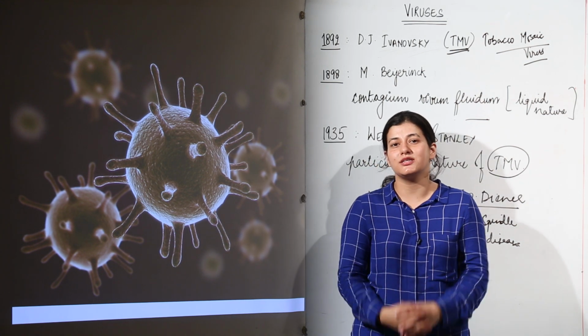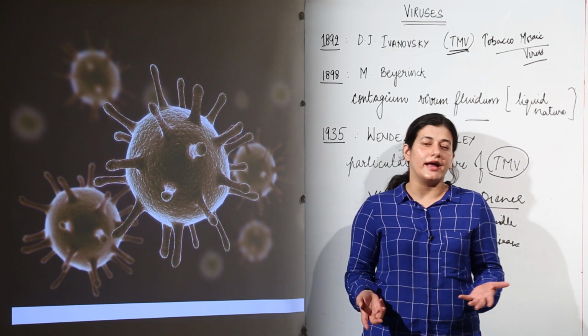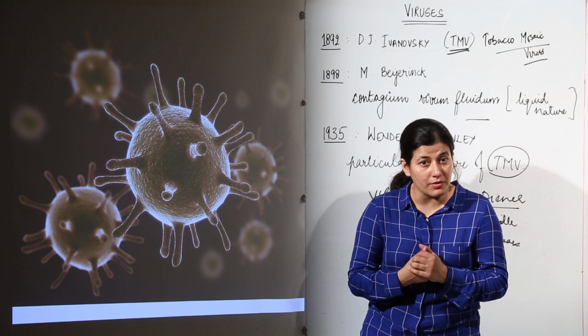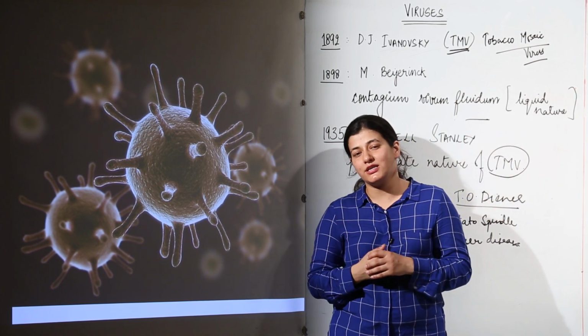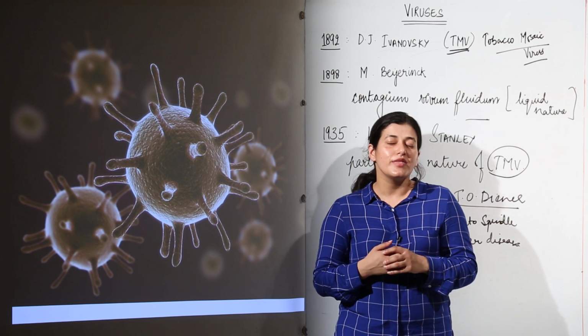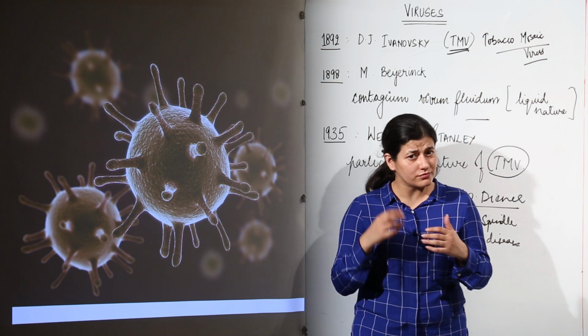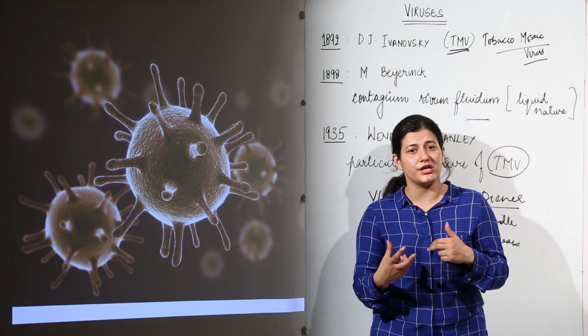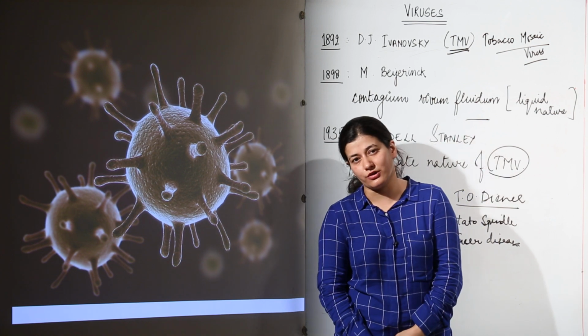They cause lots of diseases, and none of the viruses gives you any economic importance, as is seen in the case of bacteria, where certain bacteria help you in a positive way. None of the viruses is going to help you until you learn about their evolutionary history and use them in certain aspects of biotechnology.